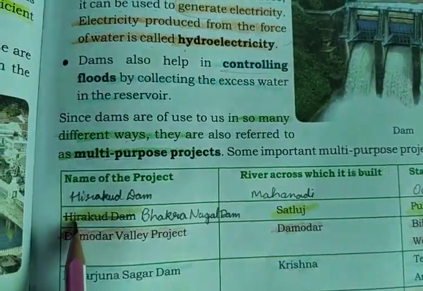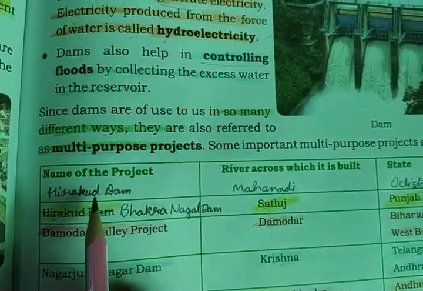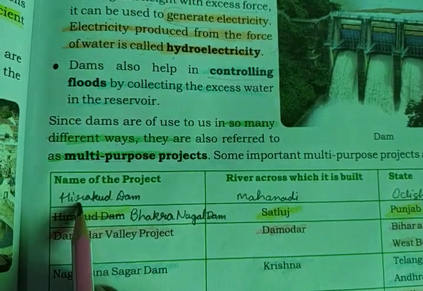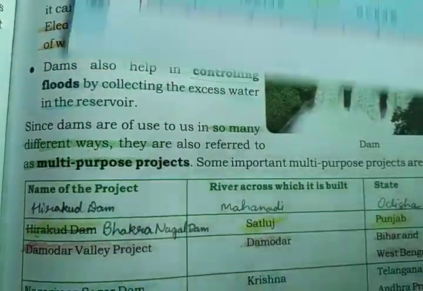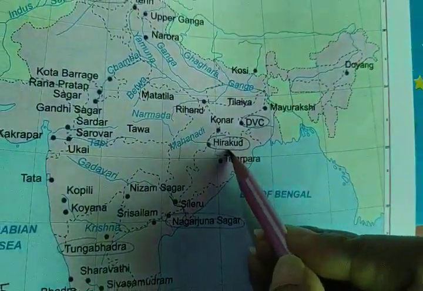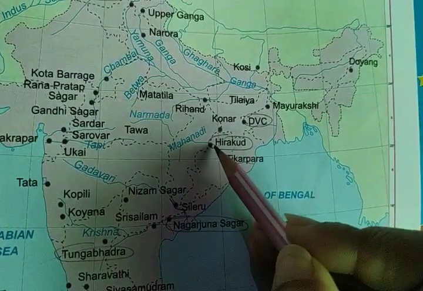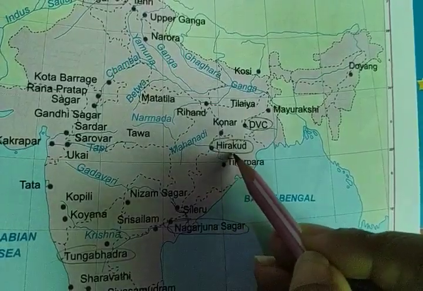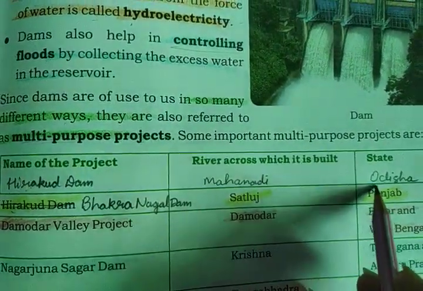The first one is Hirakund Dam, and the details of Hirakund Dam are given wrong in your book. So you can write here that Hirakund Dam is over the Mahanadi river in Odisha. You have your map practice book, page number 22, map skill workbook. You can see that Hirakund Dam is located here, which is not Punjab, this is Odisha. And it is located over river Mahanadi. You can see Mahanadi is also shown here. So this is Hirakund Dam: river Mahanadi and state Odisha.